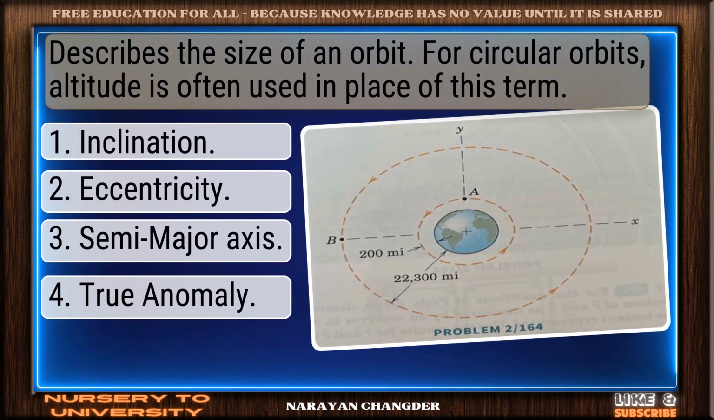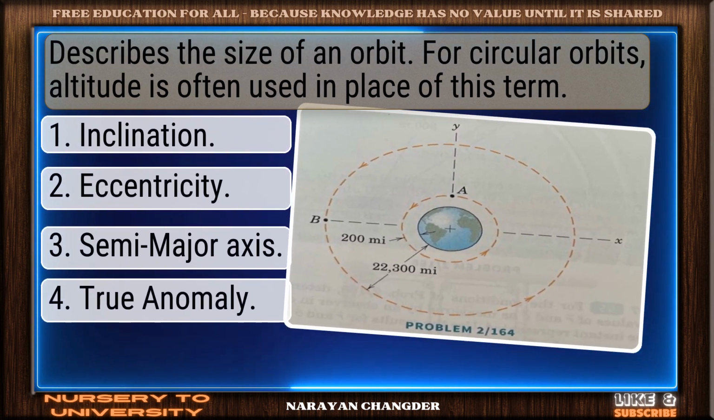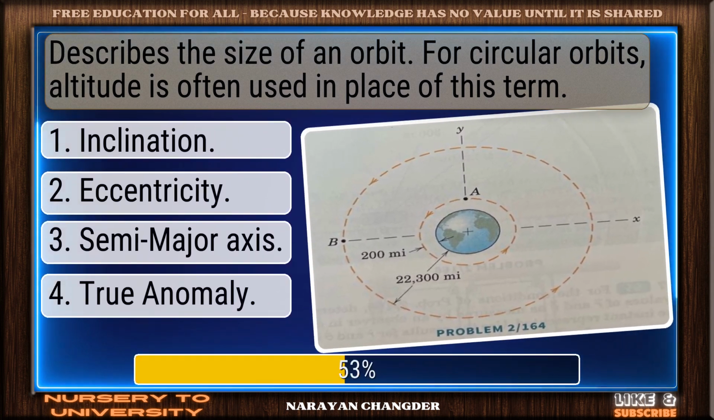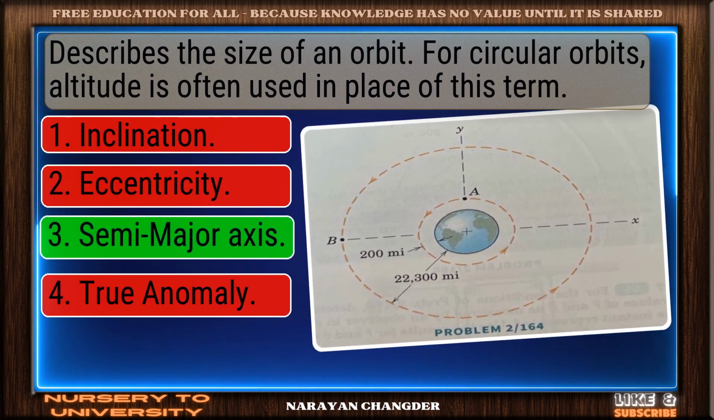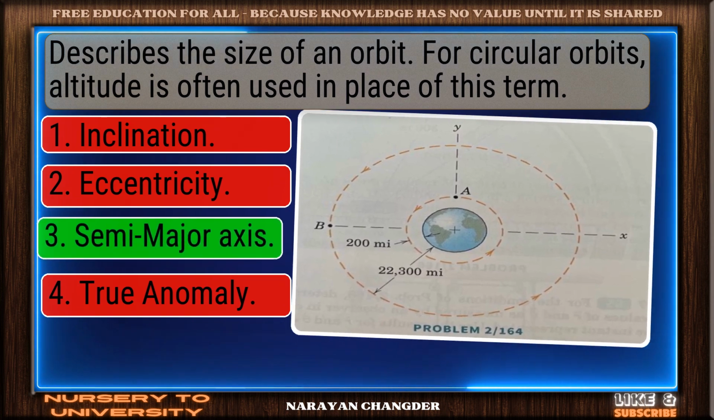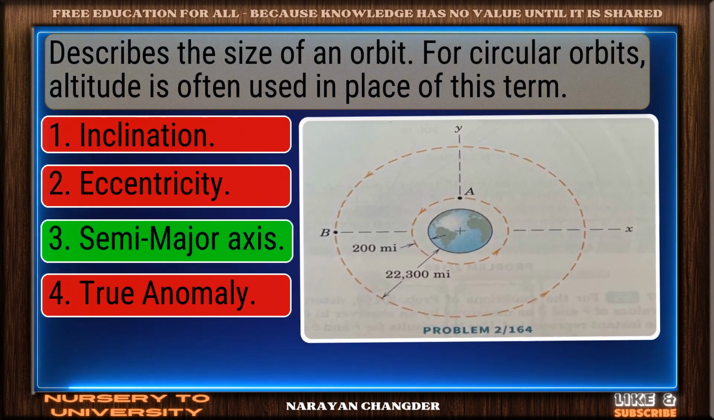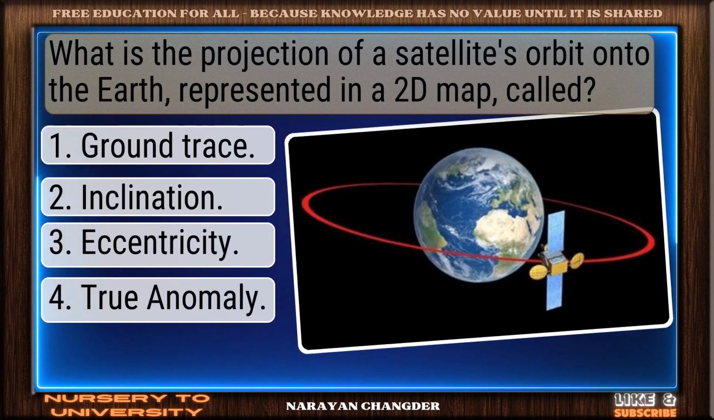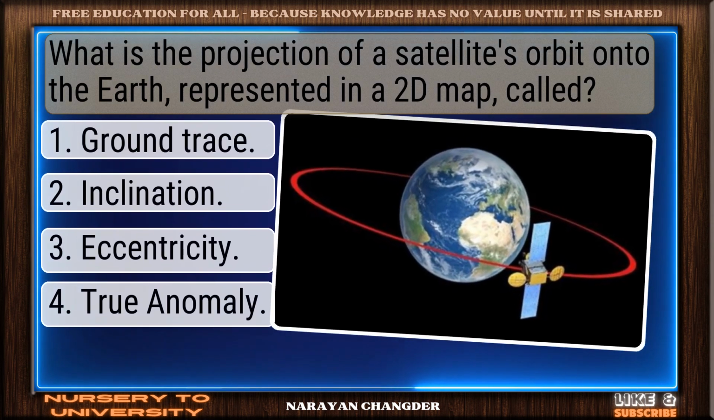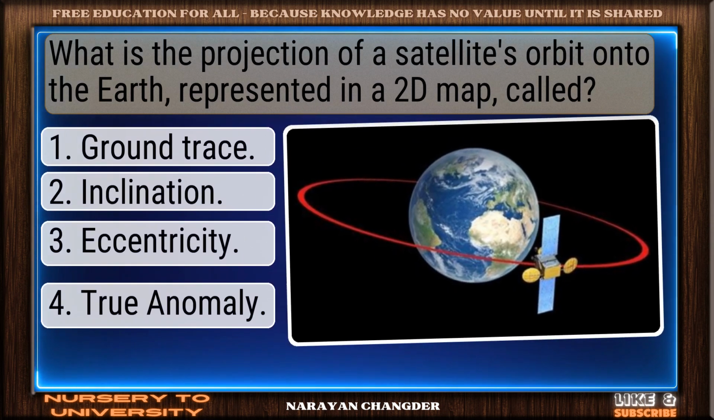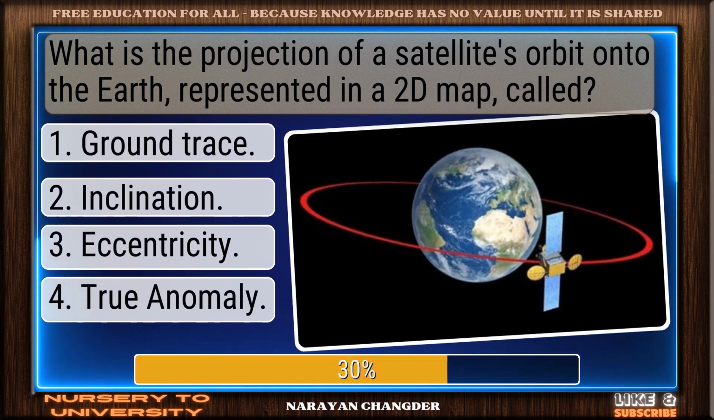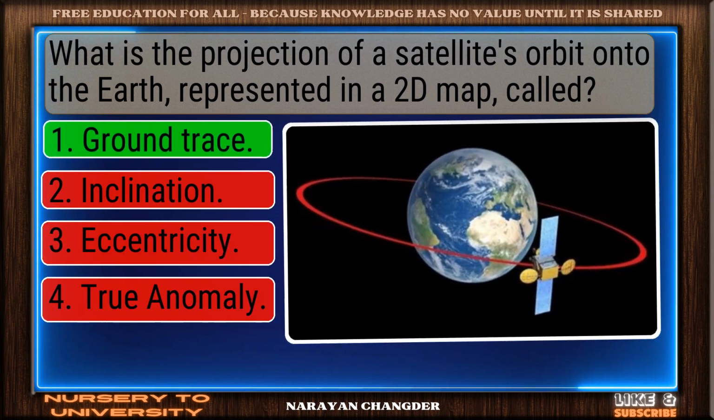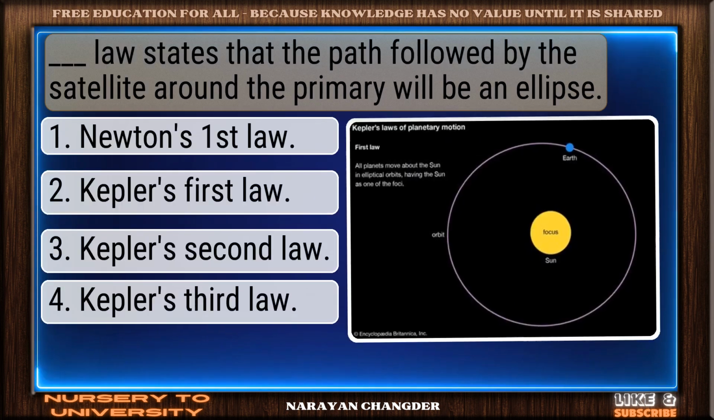Describes the size of an orbit. For circular orbits, altitude is often used in place of this term. Clear logic. Your choice, semi-major axis, is sound and 100% true. What is the projection of a satellite's orbit onto the Earth, represented in a 2D map, called? On track. Ground trace is the correct answer.